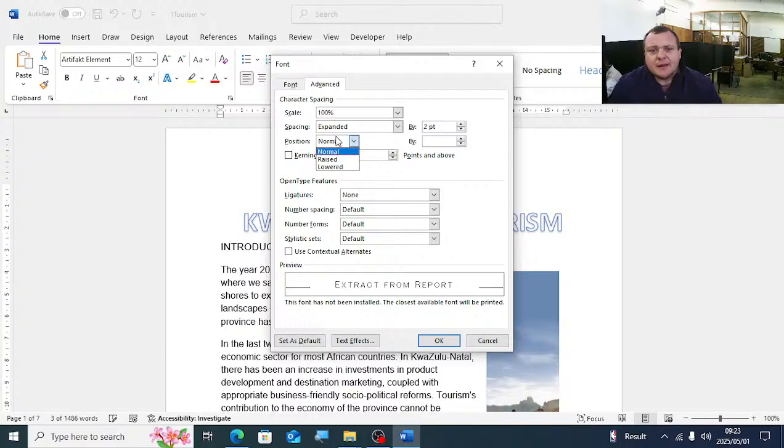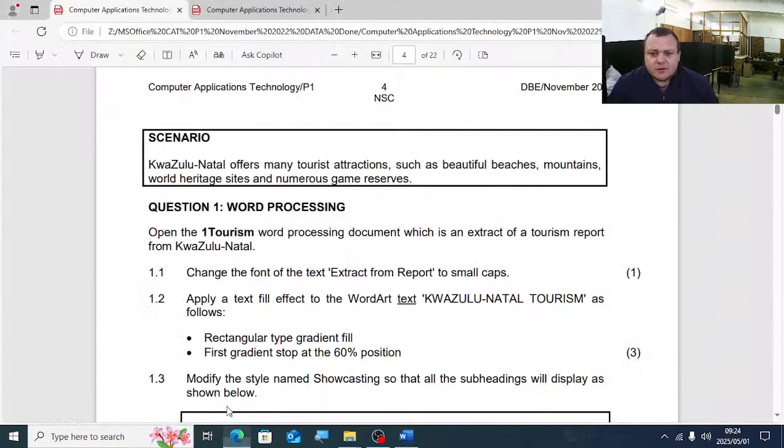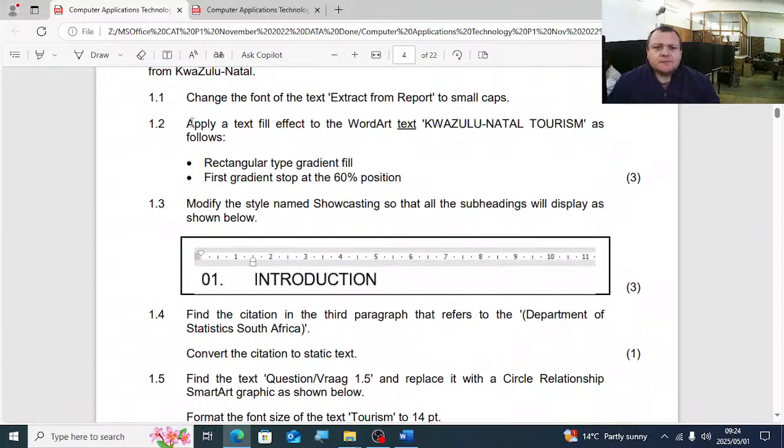It's not asked here, but the position can also be raised or lowered by a certain amount of points. Just know the advanced tab. We do it a bit in grade 10 and then we don't do it again, and it gets asked in the question papers. 1.2: apply text fill effect to the word art text KwaZulu-Natal tourism as follows.